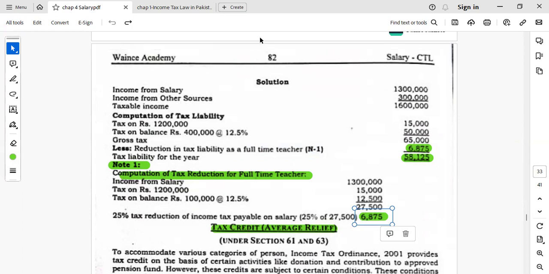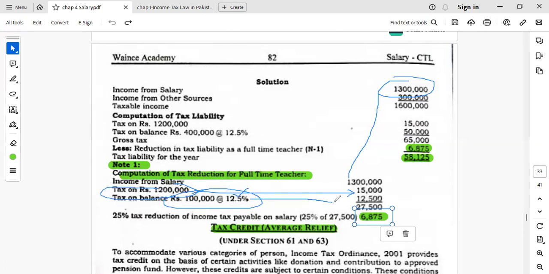Because see, your income from salary is 1.3 million. If you apply the tax rate on 1.3 million, right? So tax on 1.2 million is fixed at 15,000, and on the remaining amount you will calculate your tax at the rate of 12.5%.